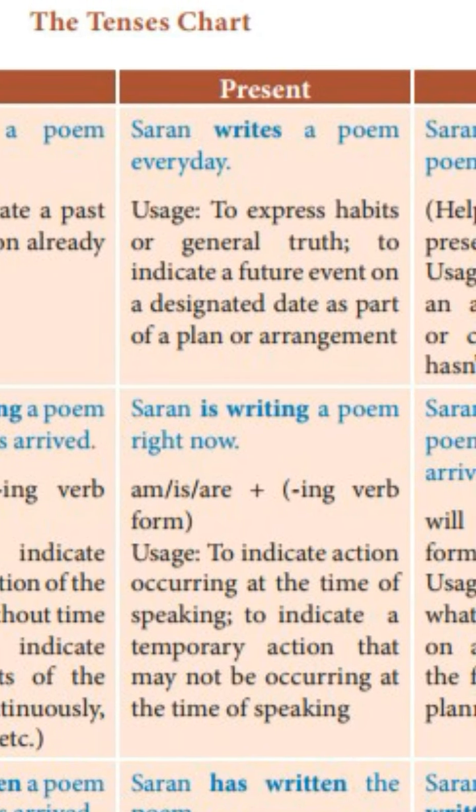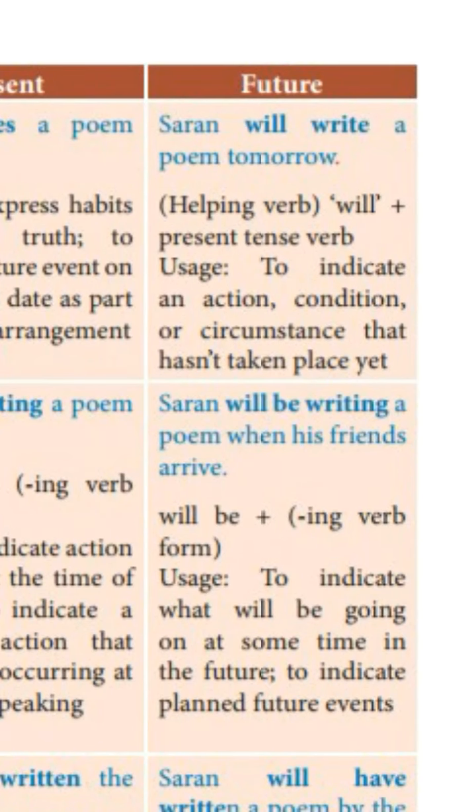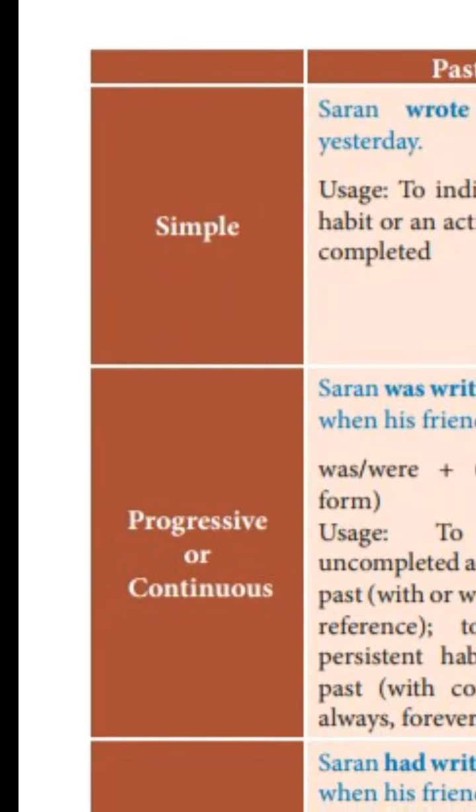Simple present, Saran writes a poem regularly, an everyday action. So it is the habit or general truth, universal truth, that is given here. Saran writes a poem every day. Even though it is present tense, he might have written yesterday, today also he is writing, tomorrow also he will write, maybe frequently he is writing. In future, Saran will write a poem tomorrow. Tomorrow is denoting future. So here will write, the verb form future is used here. Will write or shall write also we can use to indicate the future action.